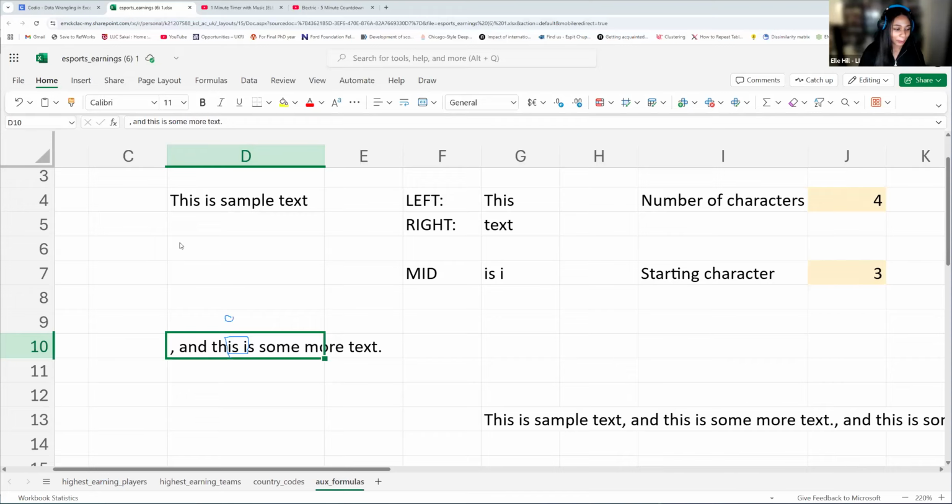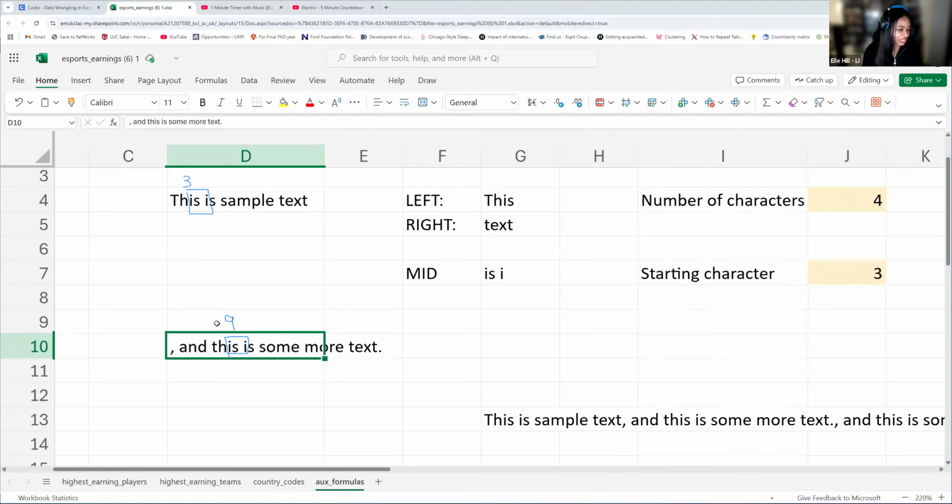9. But if you want to start up here with this text, if we want the "is I" right here, that I just ignored for whatever reason, then it'll be 1, 2, 3. So it'll be 3. Is that okay? Because I don't know why I missed that "is I." Is that okay with how we're counting these starting positions?